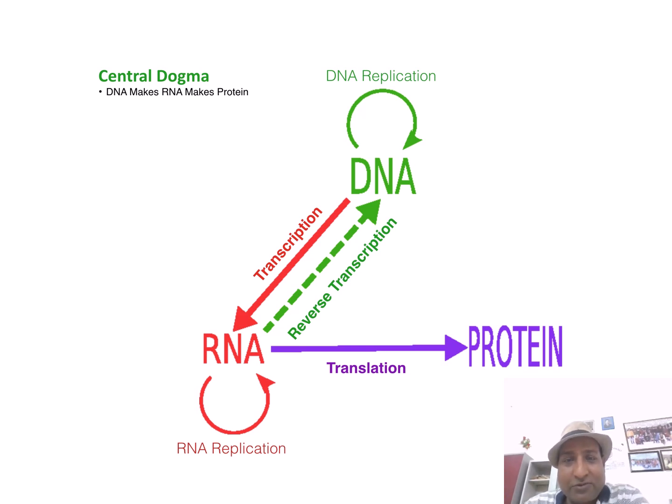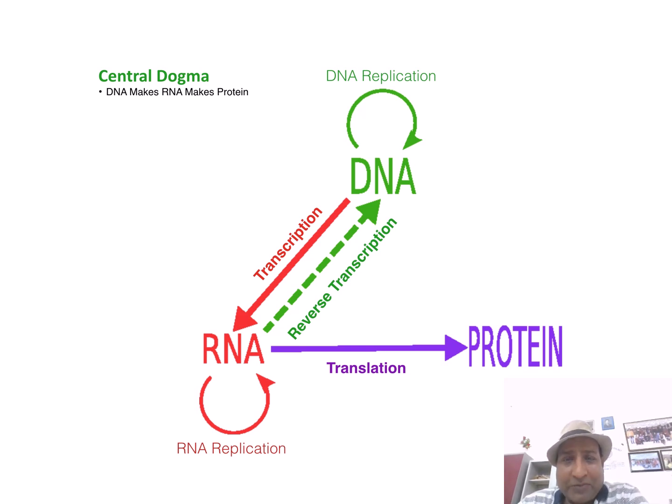So the DNA is known to replicate and make its own copy by a process known as DNA replication. And the synthesis of RNA from DNA is known as transcription, what you see here. And sometimes in certain bacteria and viruses, the RNA is the genetic material and it is reverse transcribed to DNA at the time of infection by means of a special kind of enzyme known as reverse transcriptase, and this process is known as reverse transcription.